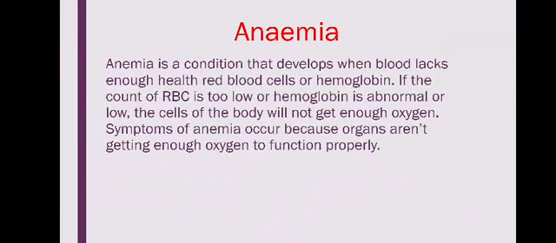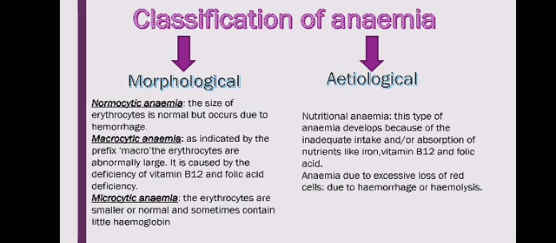Next is the anemia condition. All of you know what an anemia condition is. Anemia is a condition in which there is a deficiency of hemoglobin content, or the hemoglobin has lost its oxygen carrying capacity. Anemia develops when blood lacks enough healthy red blood cells for hemoglobin. If the count of RBC is too low or hemoglobin is abnormal or low, the cells of the body will not get enough oxygen. This may cause tiredness. Symptoms of anemia occur because organs are not getting enough oxygen to function properly.